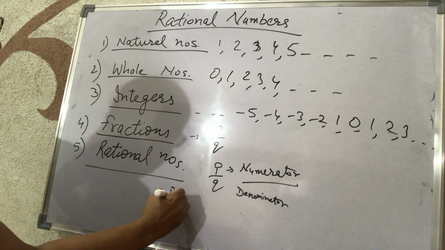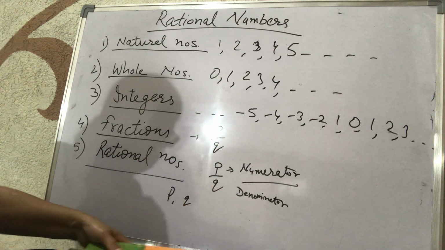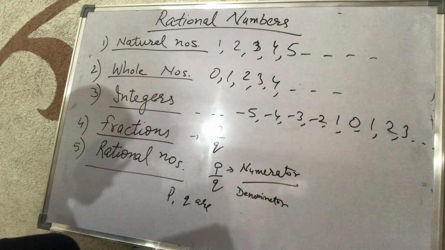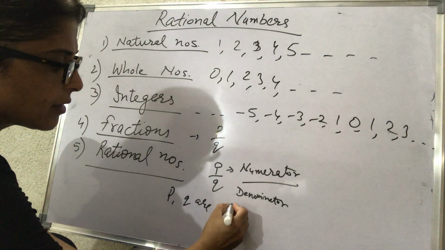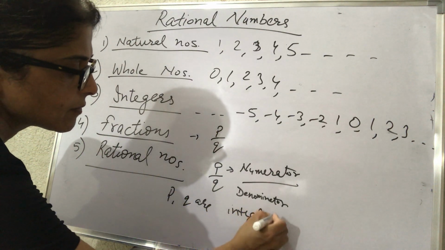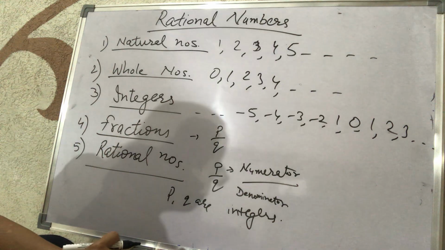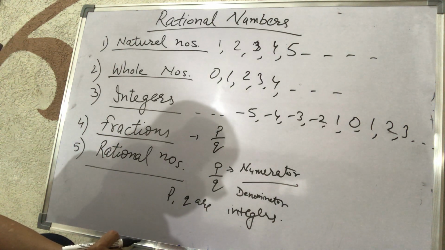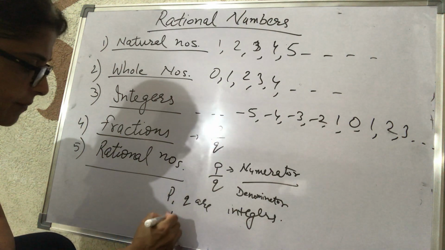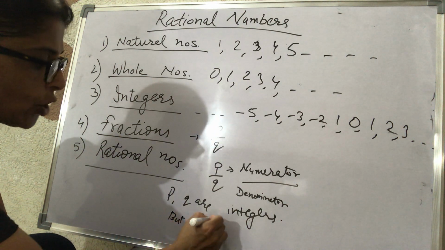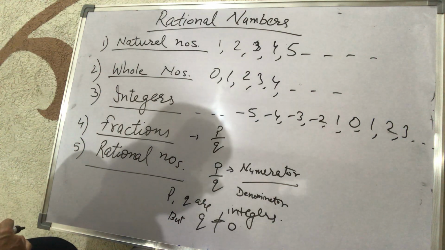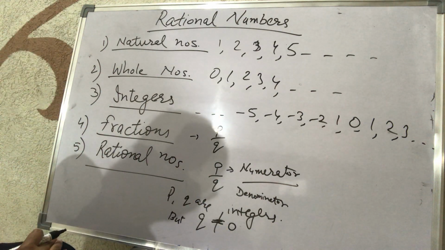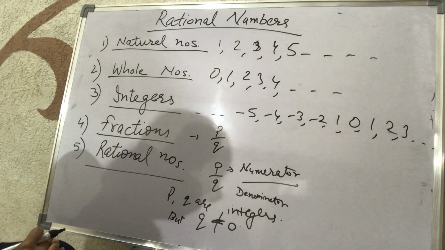Here P and Q are integers, which means P and Q can be negative numbers, but Q cannot be equal to 0. P can be 0, but Q cannot be equal to 0.